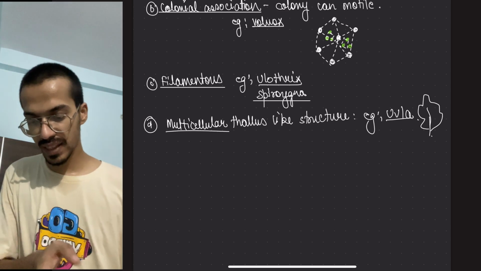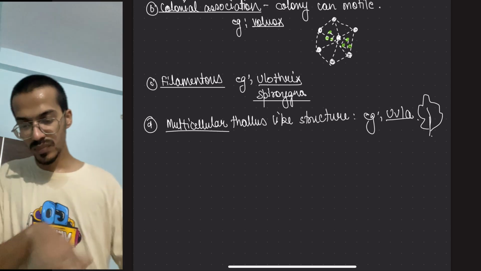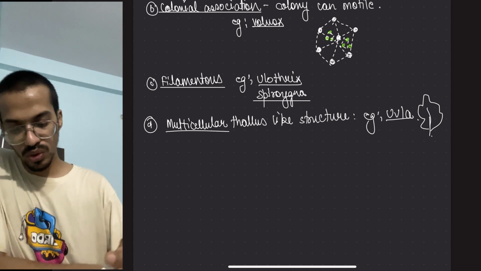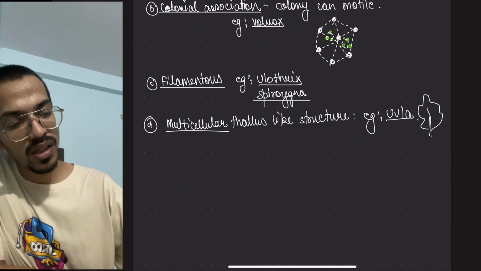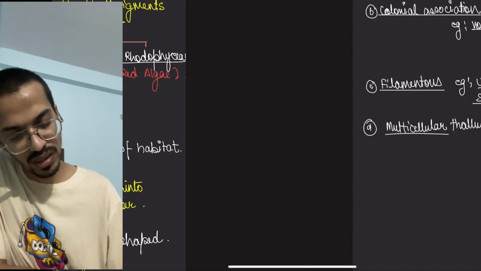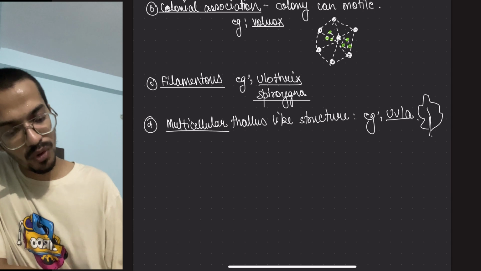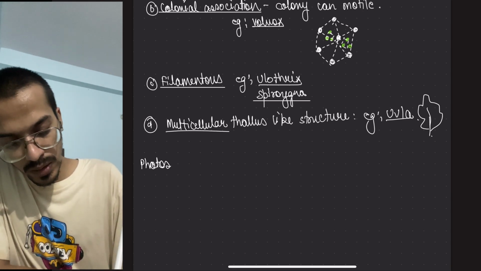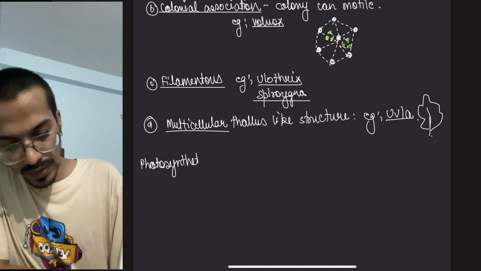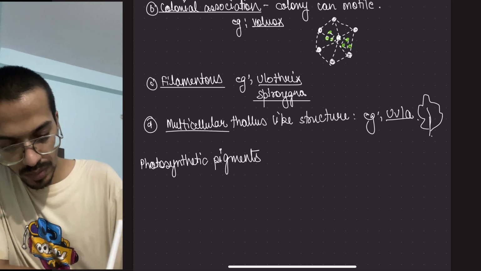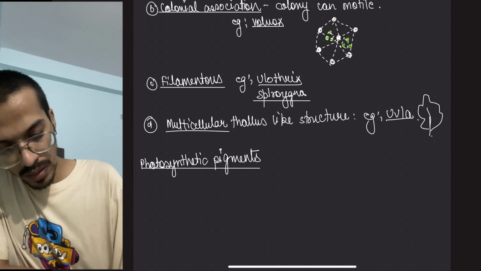Moving on to the next thing, that would be that their chloroplast could be of different types. Okay, so we have to remember what their photosynthetic pigments are. So we have done habitat, size and form, then photosynthetic pigments.